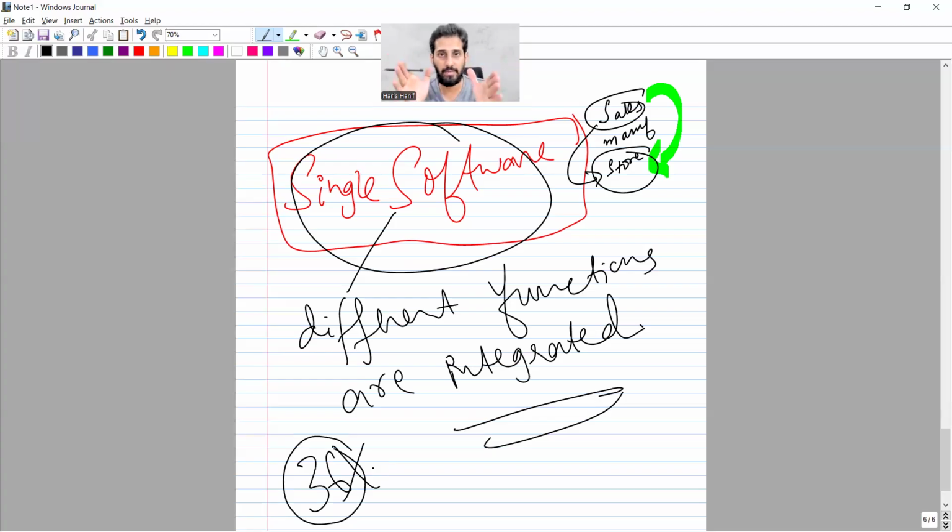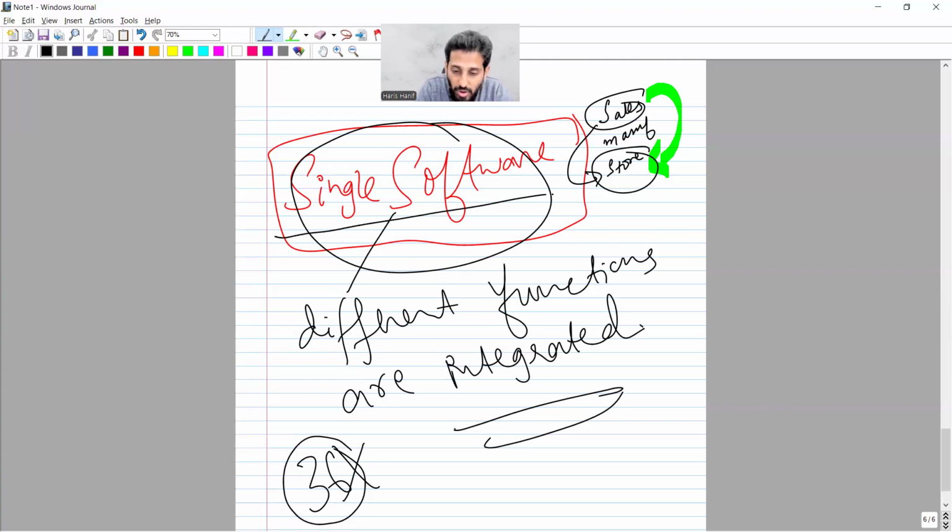This is a single software in which different systems, sales, manufacturing, store, purchasing, production, finance, marketing, all the systems are integrated together. As per the need of the particular person, the relevant access is given to that particular manager, so that he or she can plan out the resources for the future, right?